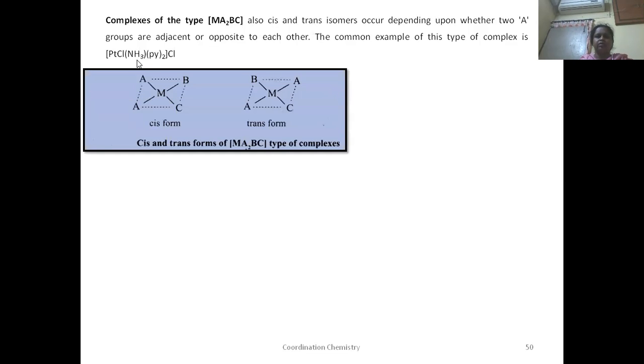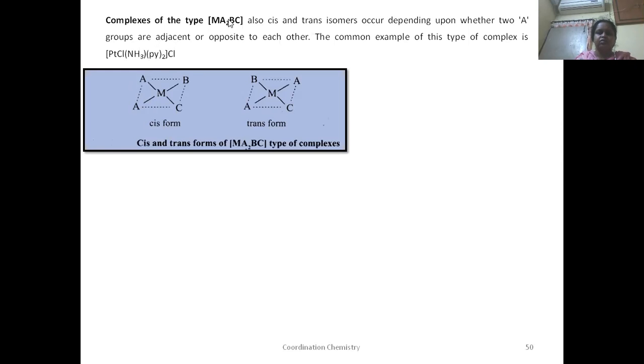For example, take this complex here, platinum, which is a central metal atom. What are the ligands here? Chloro, ammine, and pyridine. Is this the same formula? Is it showing the same general formula? Yes. See here, M is platinum, B and C are chloro and ammonia. What is A here? This is pyridine, that is 2 in number. So now take this pyridine as reference in writing the cis and trans form.